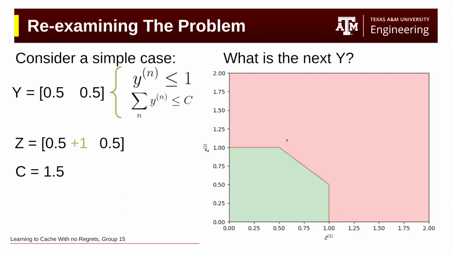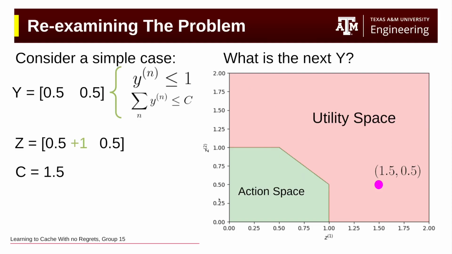Now let's consider a very simple case where we have two files in this initial state, and our caching vector is 0.5, 0.5. What that means is that we store half of one file and half of the other file. Our total caching capacity is 1.5, so we still have some room to cache more. And if you look at the chart, next to the constraints, you can see that it's split into two sections, and it should be really easy to see what these are.